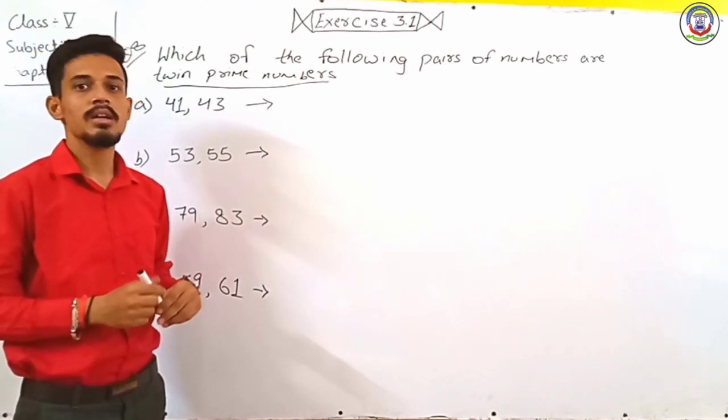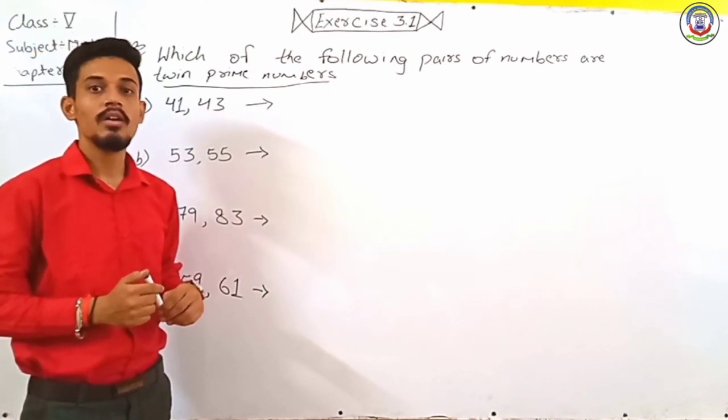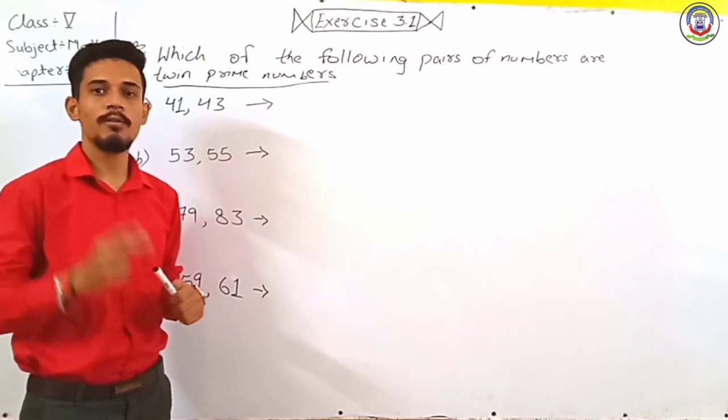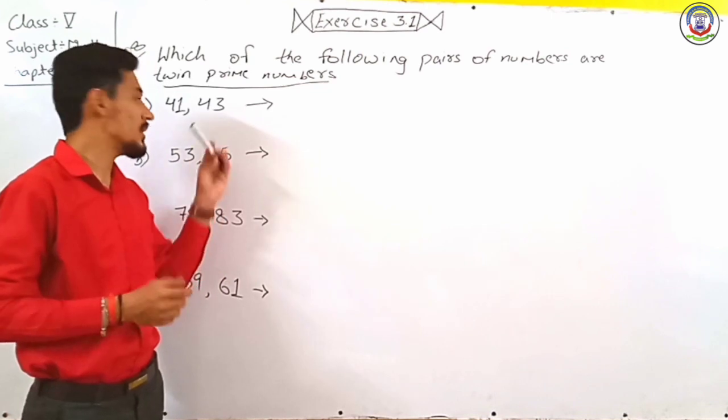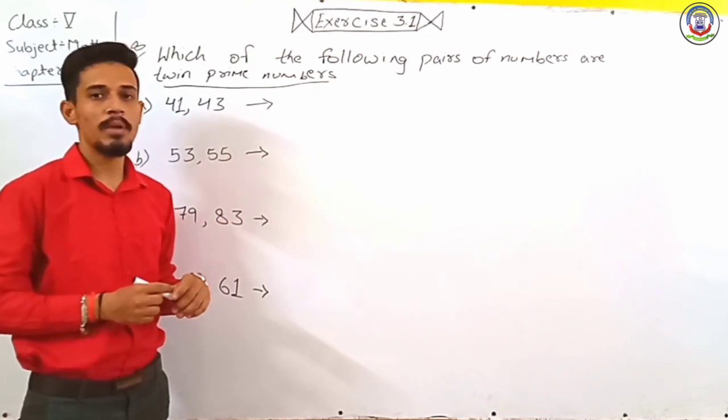The numbers which have a pair, and these numbers have a difference of 2 and both numbers are prime numbers, so they are called twin prime numbers.